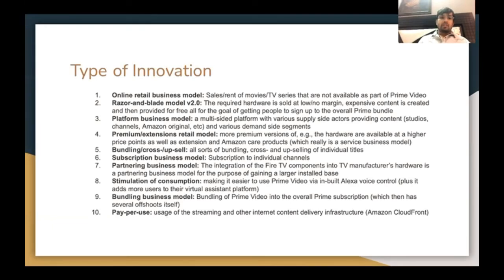So first is the online retail business model. This is sales and rent of TV and movies that are not available as part of Prime Video. Second is the razor and blade model version 2. The required hardware is sold at a low margin, expensive content is created and then provided for free, with the goal of getting people to sign up for the overall Prime bundle, which is the main goal of Amazon